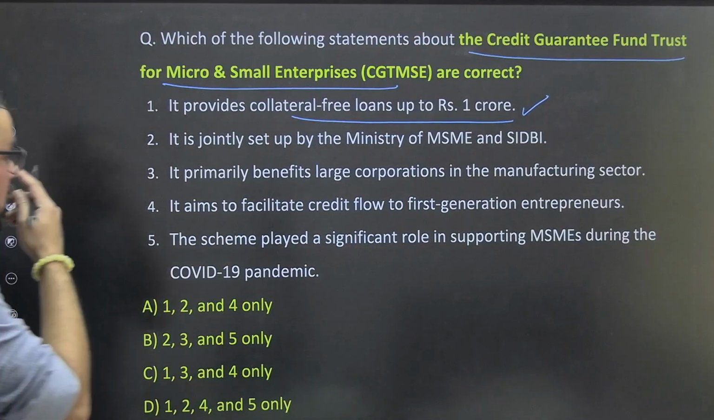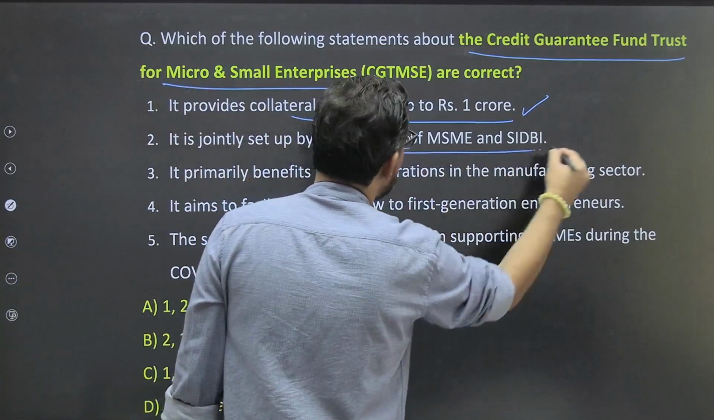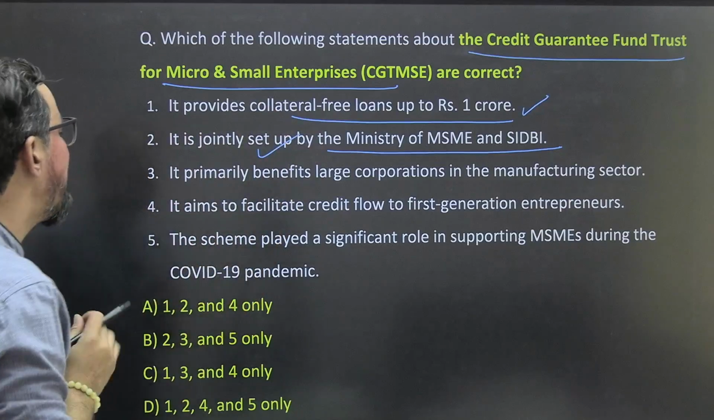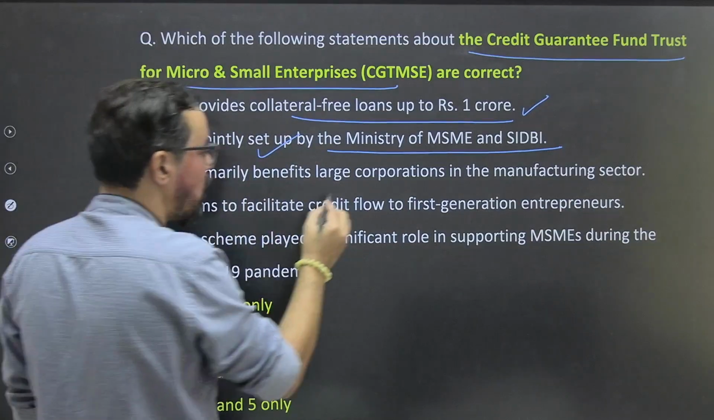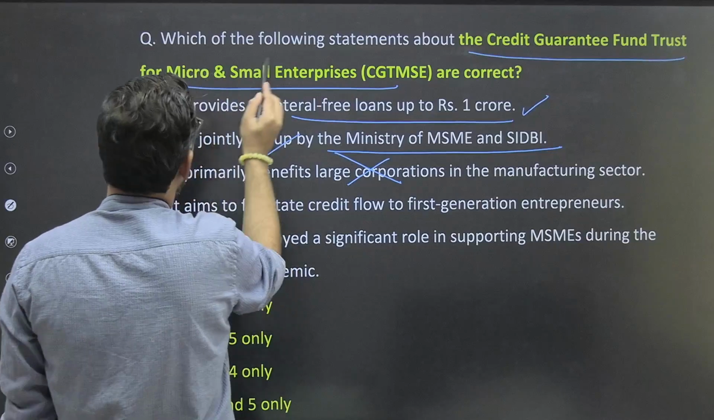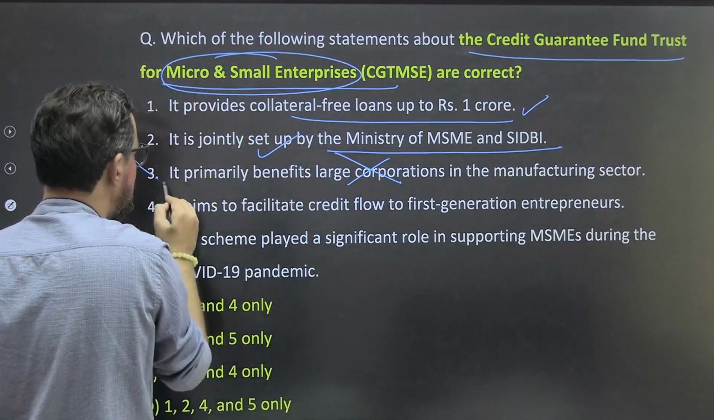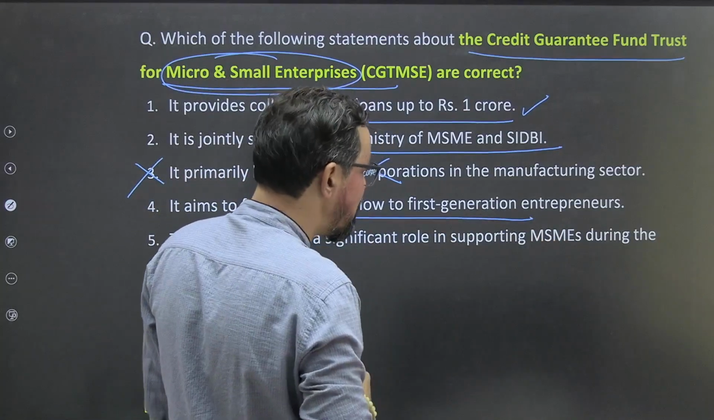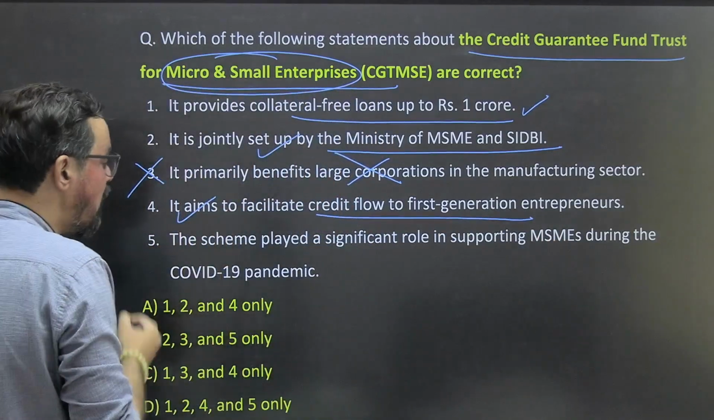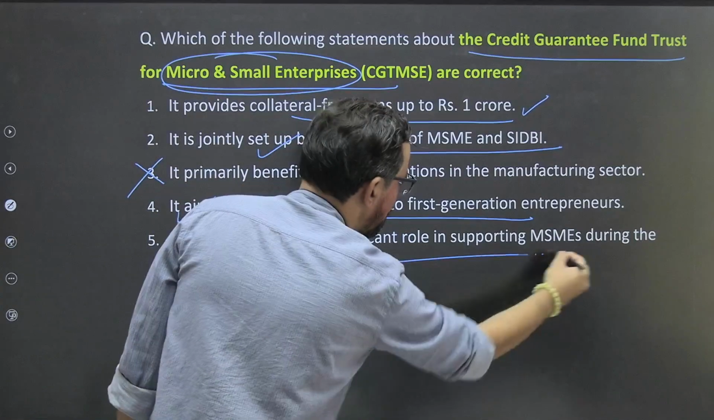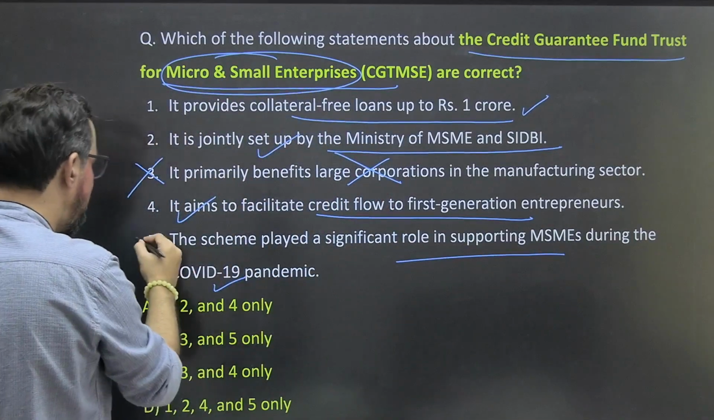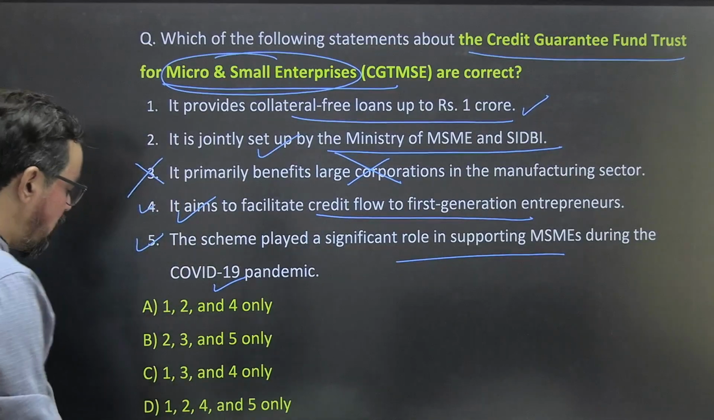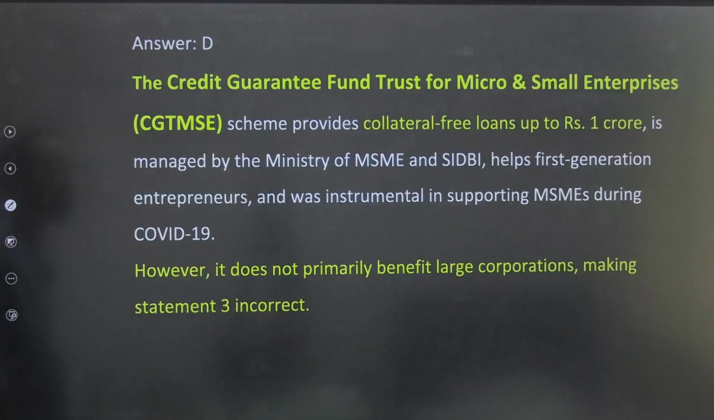Okay, it is jointly set up by the Ministry of MSME and SIDBI. This fund comes under SIDBI. The primary benefit is not for large corporations, it is for micro and small enterprises. Thus this statement is wrong. It aims to facilitate credit flow to first generation entrepreneurs. The scheme plays a significant role in supporting MSMEs during the COVID-19 pandemic. So that means 1, 2, 4, 5. That means option D will be the right answer for this one.